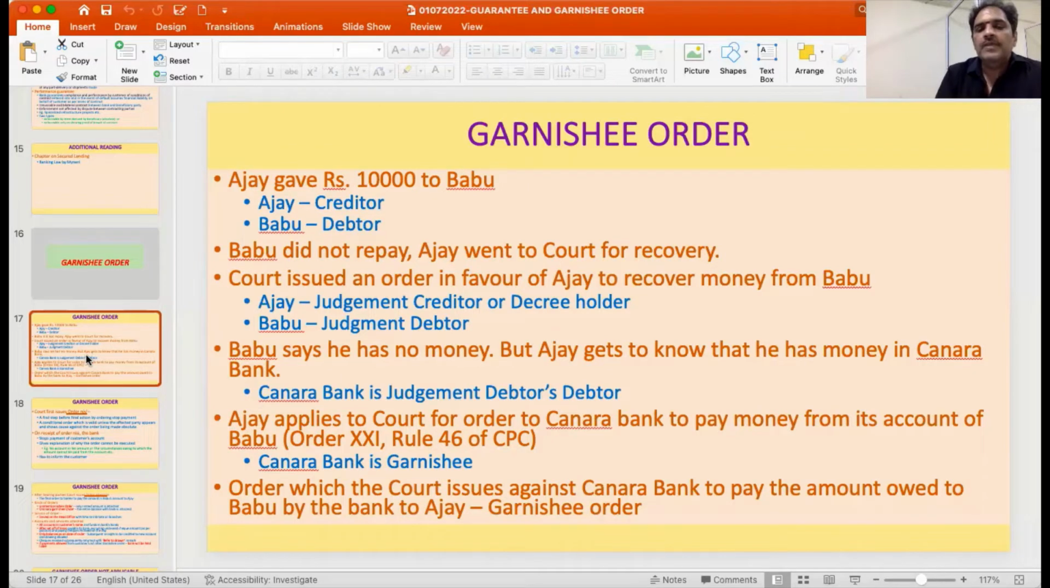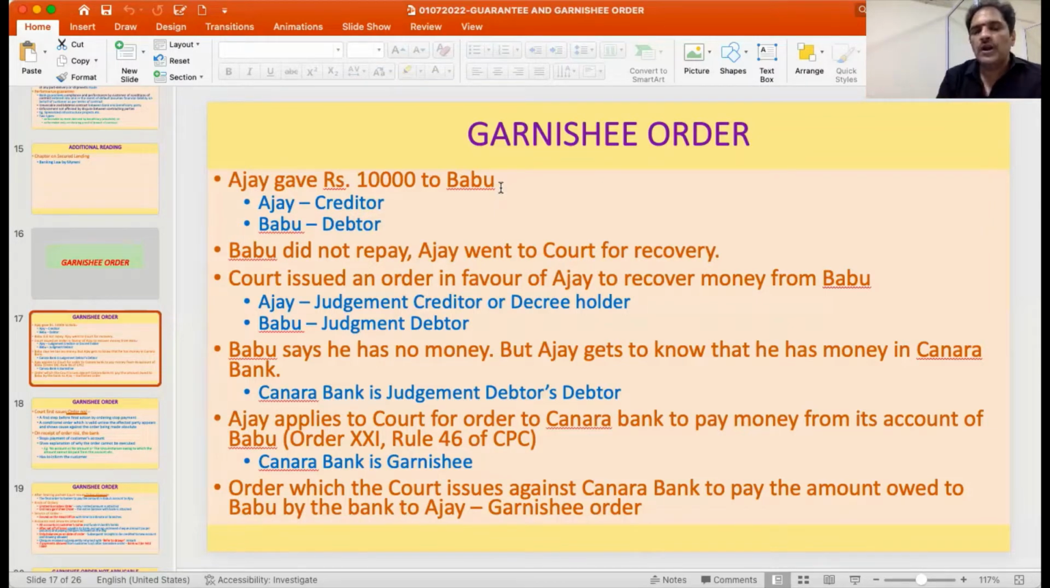So now let me just quickly explain what is the concept of this Garnishee order. Suppose Ajay gave 1 lakh to Babu. So then who is the creditor here? Because Ajay is giving money, Ajay is the creditor. Then who is Babu? The person who is receiving the money, he is the debtor. So now Babu has an obligation to repay the money to Ajay.